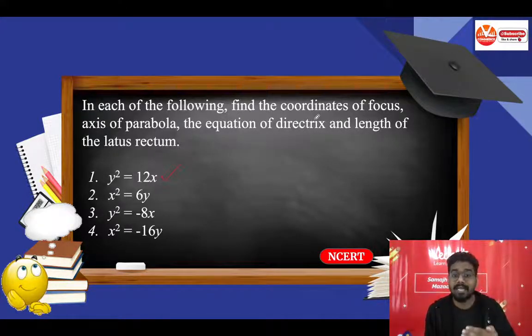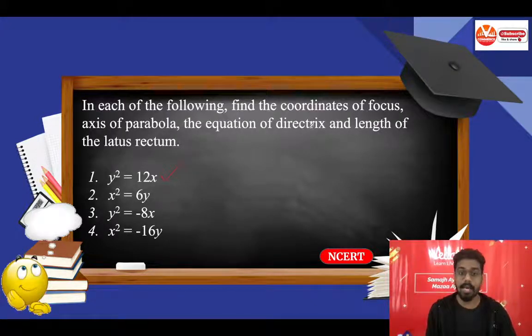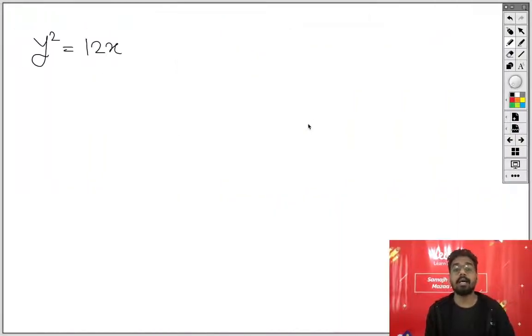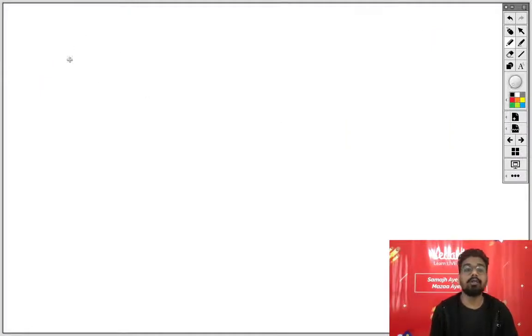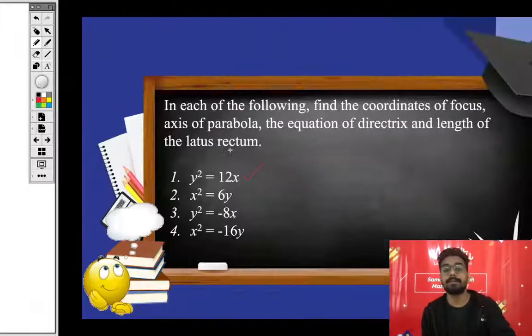So you will facilitate the examiner with the whole question by writing it in the summarized form. This is the first point, to write down any answer in your exam. So you will write down in such a way. First of all, you will write down what is given. So it is given that, in this manner you will write down the answer. Given that, and what is given in the question? y square equals to 12x. And what we need to find out? To find, you will write down over here, what we need to find.